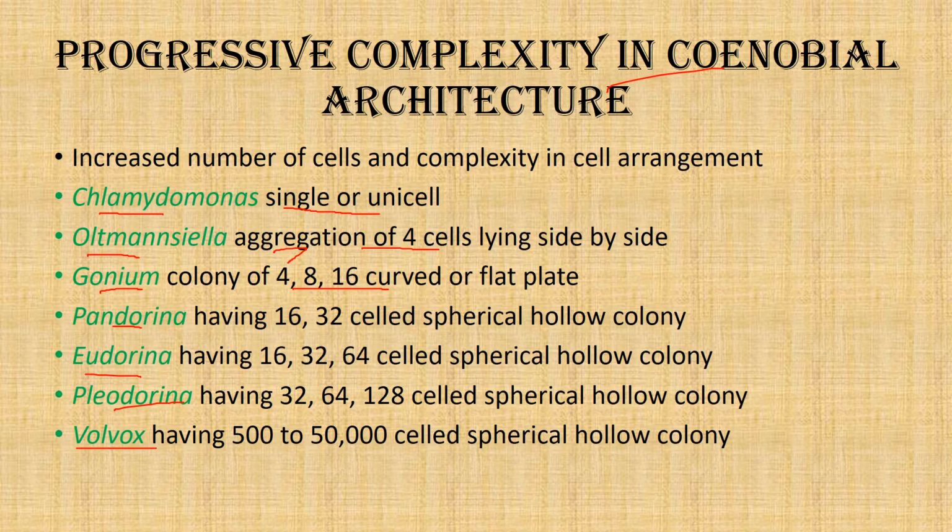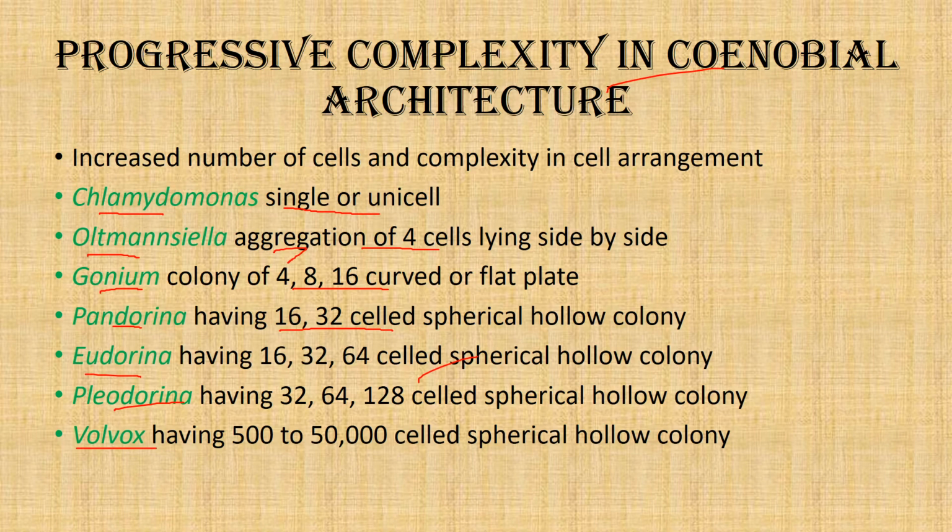But as we move from Gonium to Pandorina, as the number of cells increases, the single plate will not be able to remain at 32 cells. It is not stable, so it forms a spherical hollow colony. As the spherical hollow colony is formed, it is just an arrangement of the cells in a single layer, but in 3 dimensions.